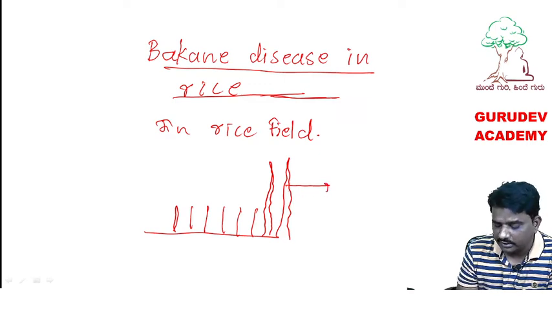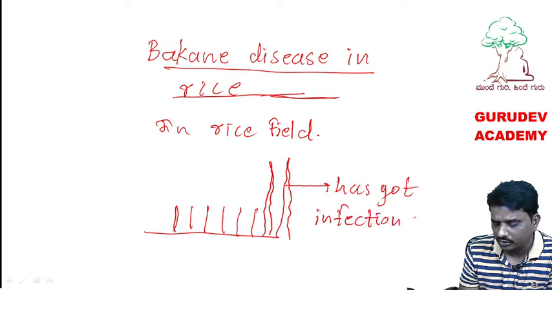Because this rice plant has got an infection of Gibberella fujikuroi fungi.